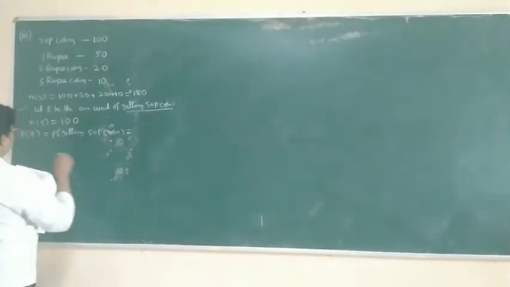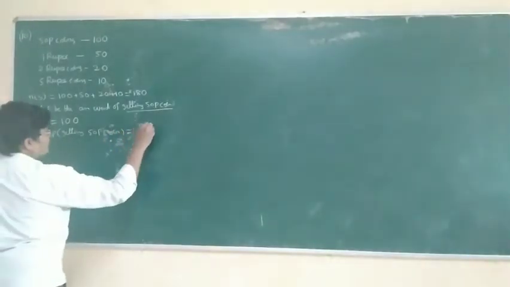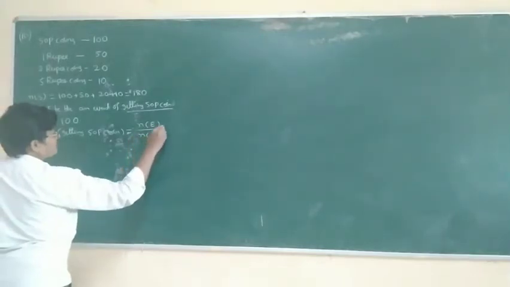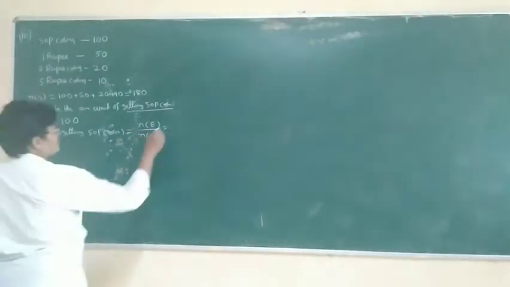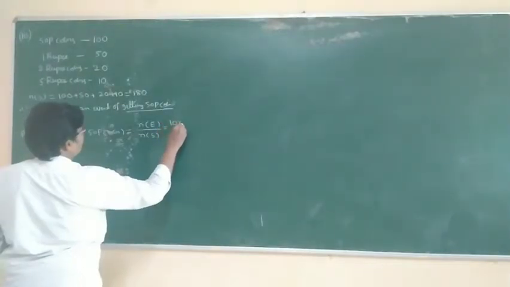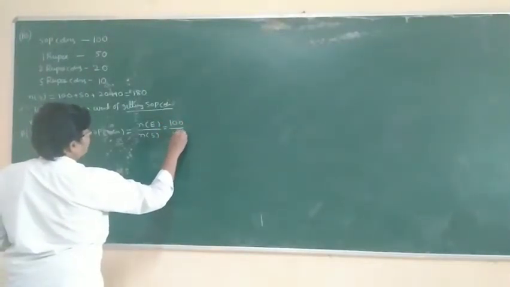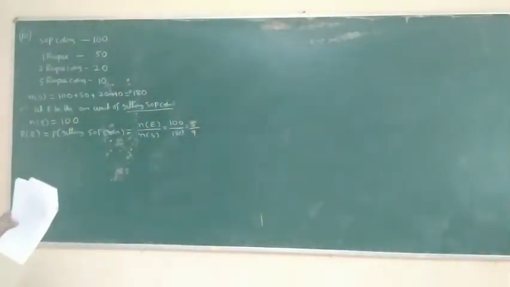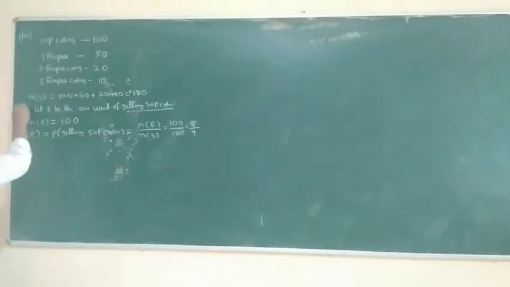So the formula: P of E is n of E, number of 50 paisa coins, by n of S. n of E is 100, by 180. So 2 9s, 2 5s, this is 5 by 9. This is the first bit.